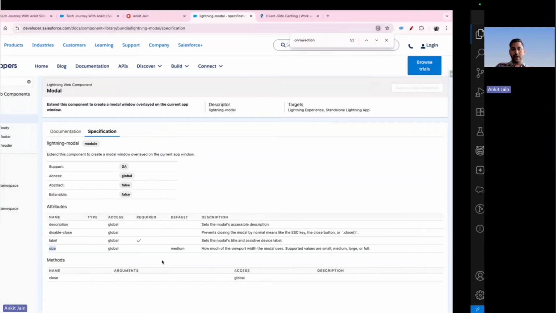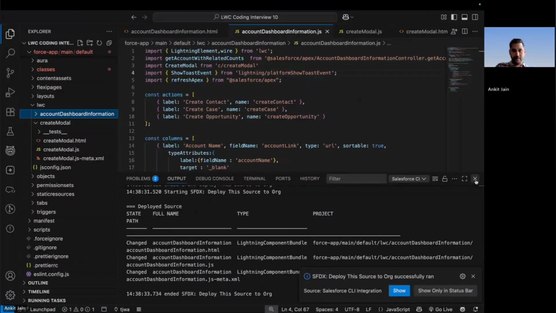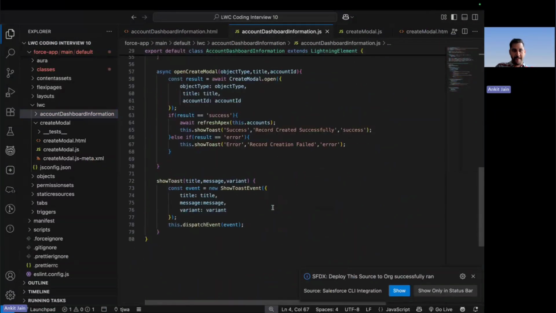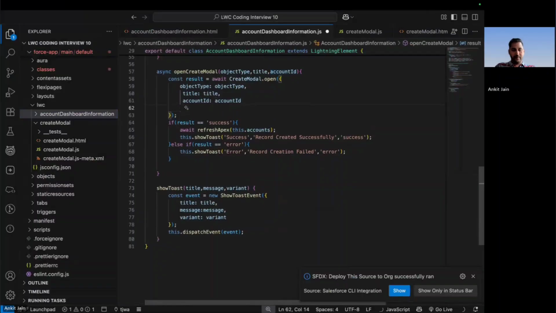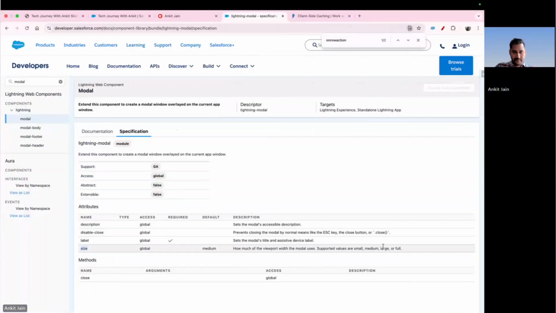So what I can do is pass one more property while invoking the modal, and that is the size. Let me check what is the default value of the size. Okay, the default value is medium.